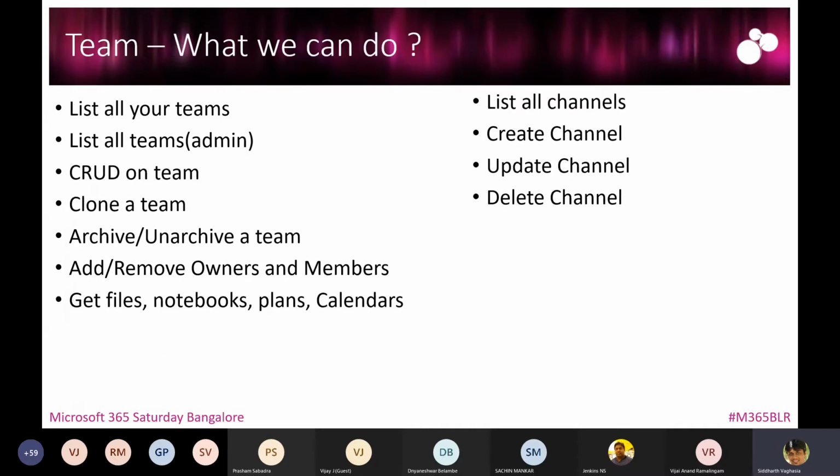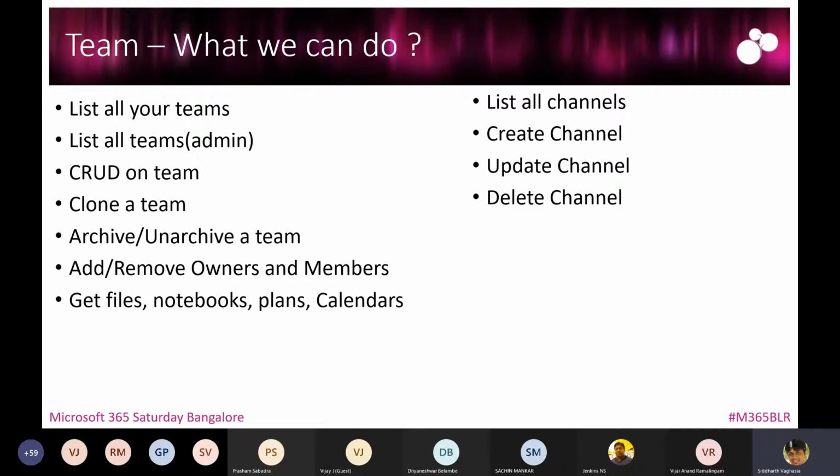Moving on, let's first see what all we can do with the Teams, not from the technical perspective, but from the feature-wise perspective. So what you can do is you can list all your teams. Now when I say list all your teams, it means it's a user-based feature where it will list all the teams the user is part of. If suppose I'm part of 10 teams, this is where it will give you the 10 teams which I'm part of as a list.